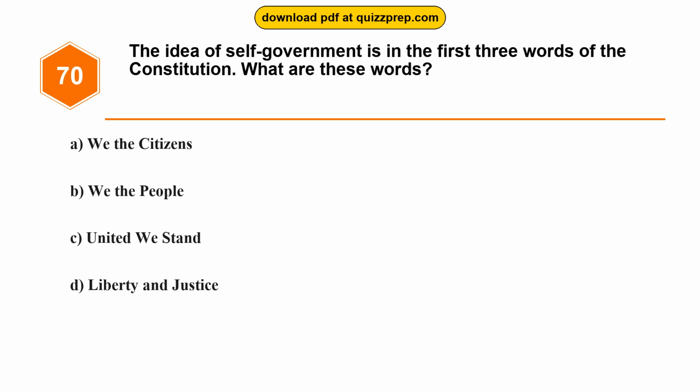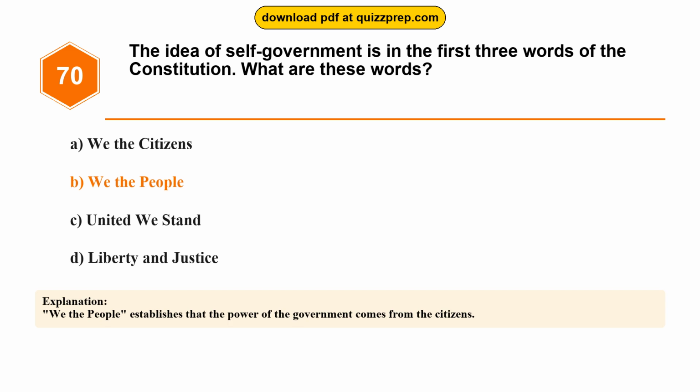Question 70. The idea of self-government is in the first 3 words of the Constitution. What are these words? Option A. We the citizens. Option B. We the people. Option C. United we stand. Option D. Liberty and justice. The correct answer is option B. We the people. We the people establishes that the power of the government comes from the citizens.